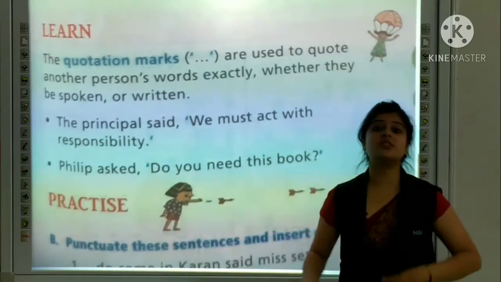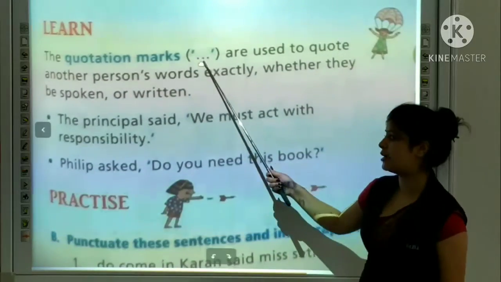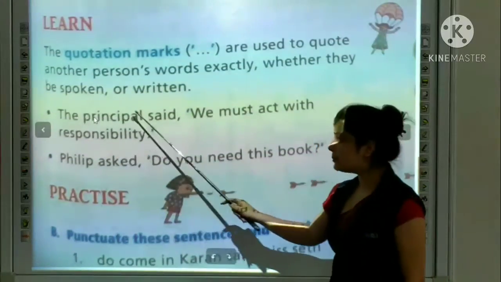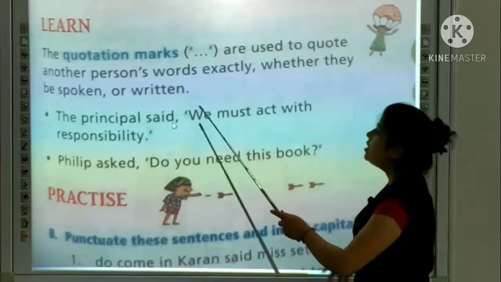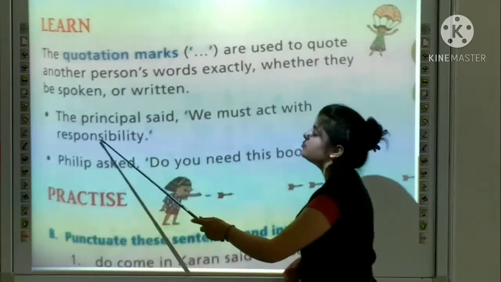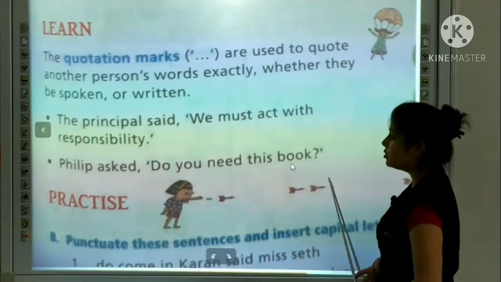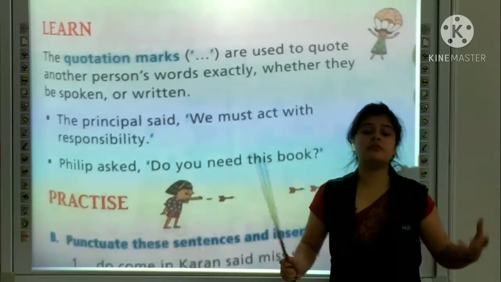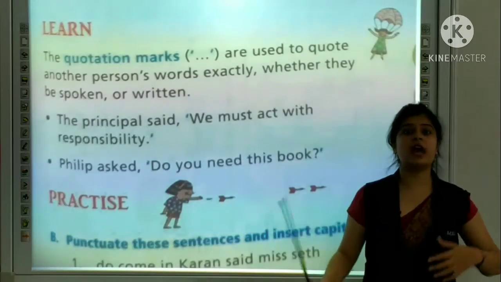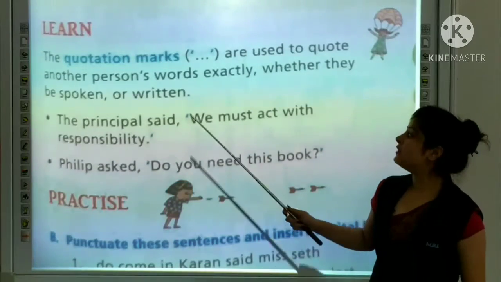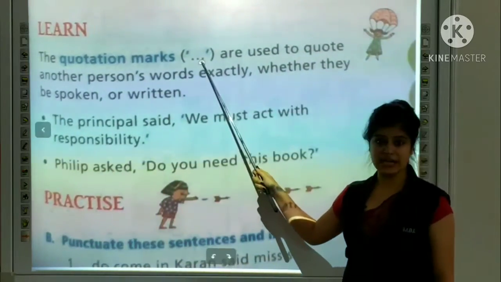When we talk about someone else, we can use this kind of mark. For example, the principal said, now we must act with responsibility. Philip asked, do you need this book? So when someone has asked or spoken, we can use this kind of mark.